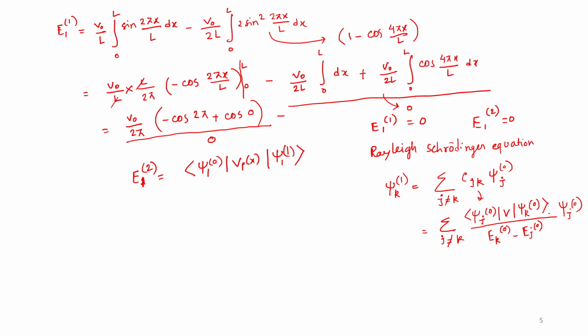So this is the first order correction to the kth wave function.